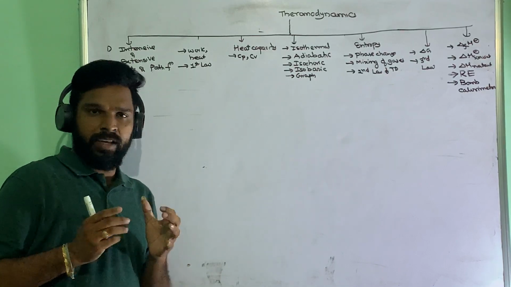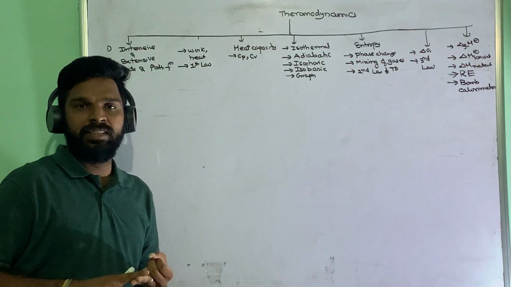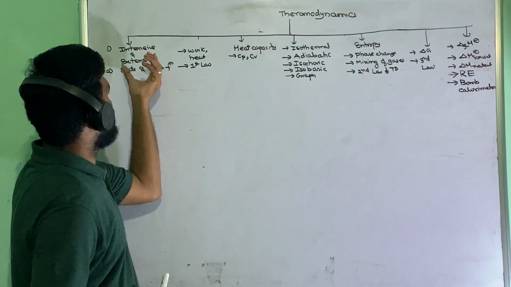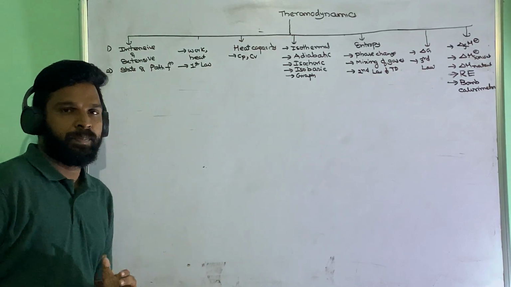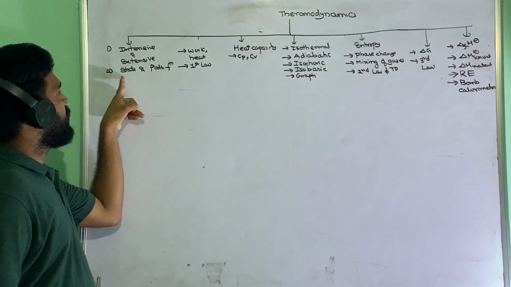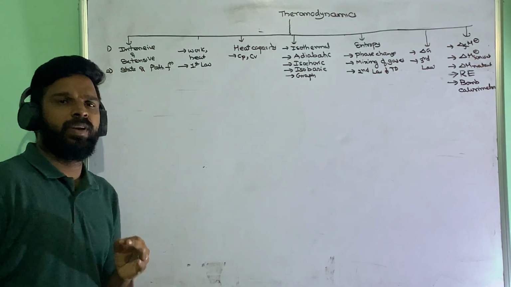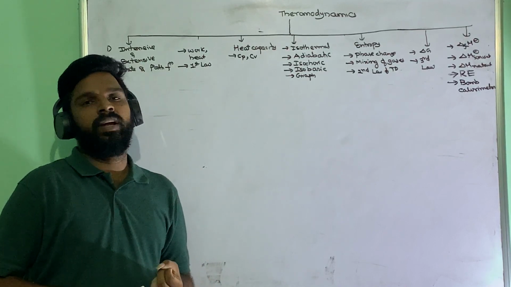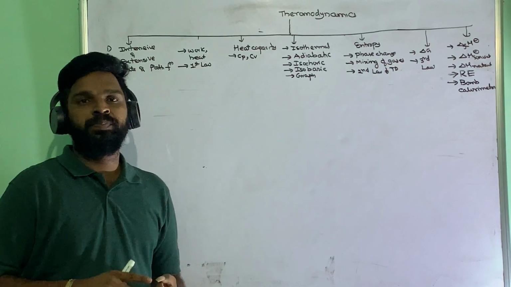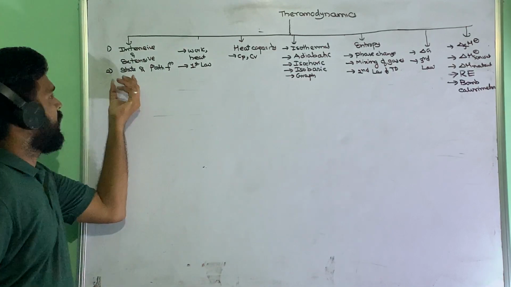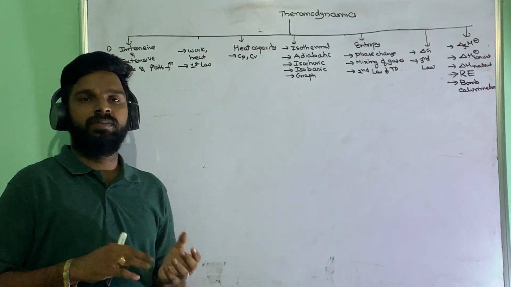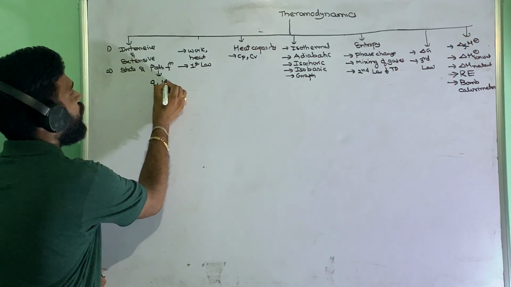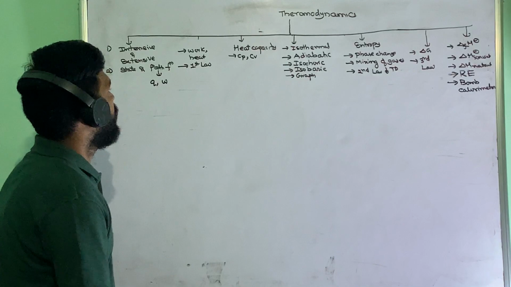In the extensive properties case, especially in thermodynamics, delta H, delta G, internal energy change, entropy change, all of these come under extensive properties. Okay. Next we have the basic definitions, state function and path function. A state function depends only on the initial and final state. The internal energy change, entropy change, Gibbs free energy change, these all come under state functions. Path functions depend on the path. So Q and W come under path functions, that you have to get.